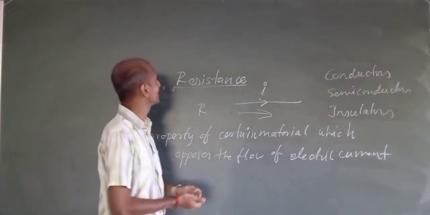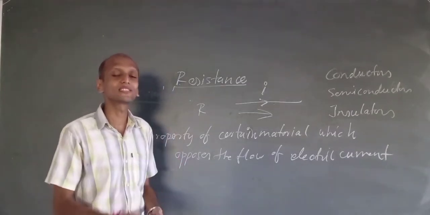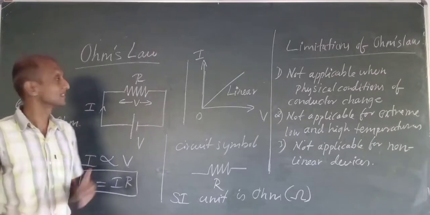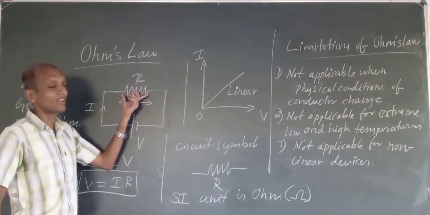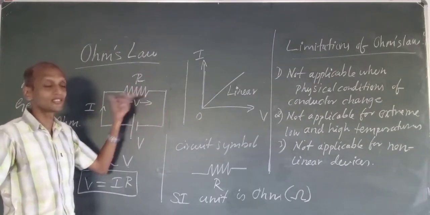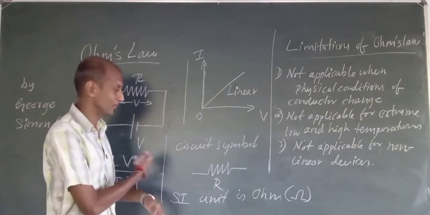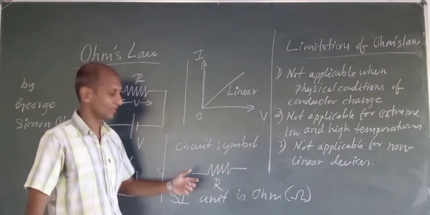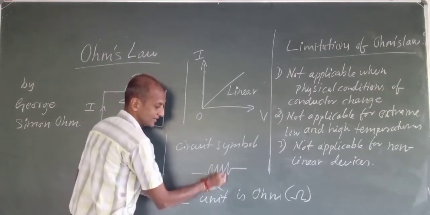After that, we go to the unit of resistance, which is set in the context of Ohm's law. Now we will discuss Ohm's law. Here we have a circuit with a resistance, or resistor. The circuit symbol of a resistor is shown in a zigzag manner.